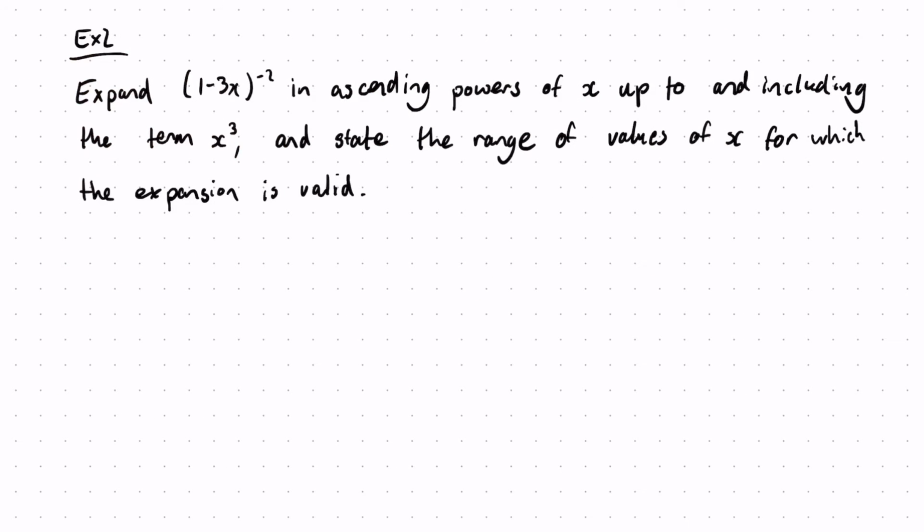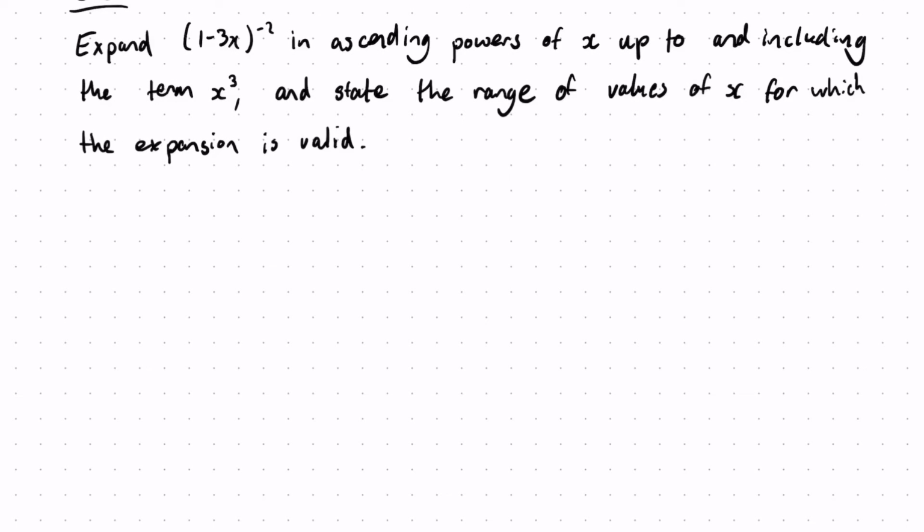So we're going to do: expand 1 minus 3x to the power minus 2 in ascending powers of x up to and including the term x cubed, and state the range of values of x for which the expansion is valid. So our n is minus 2, but this time our x is going to be replaced with minus 3x.